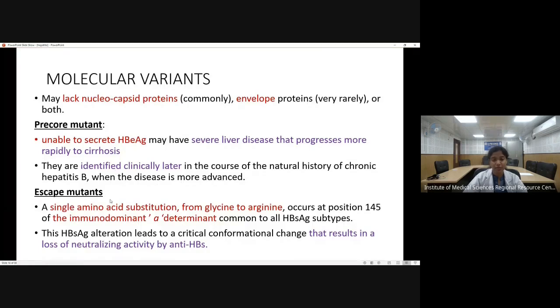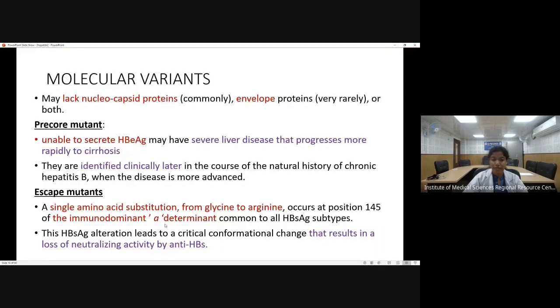Now, the other type of mutation that is present is the escape mutants. In the escape mutants, what happens is that, as I told you, there is a common A determinant in all the genotypes or subtypes. But a single amino acid substitution from glycine to arginine occurs at position 145, and this changes the A determinant.